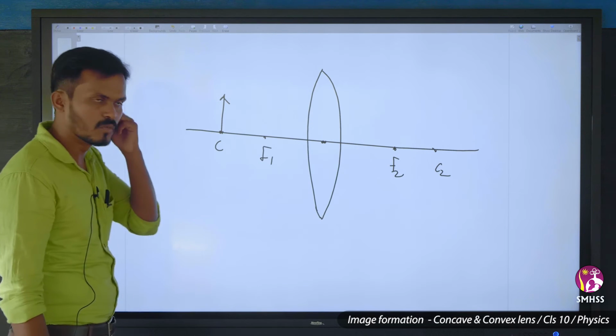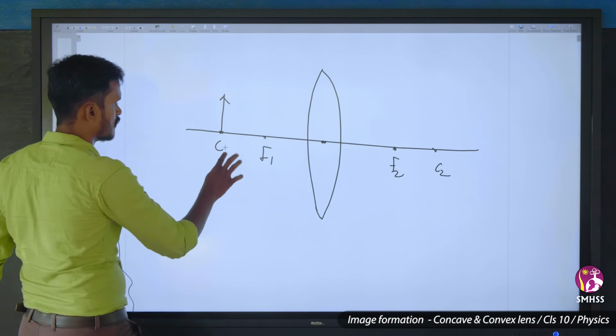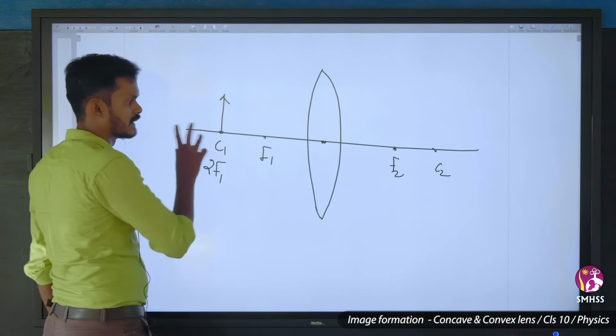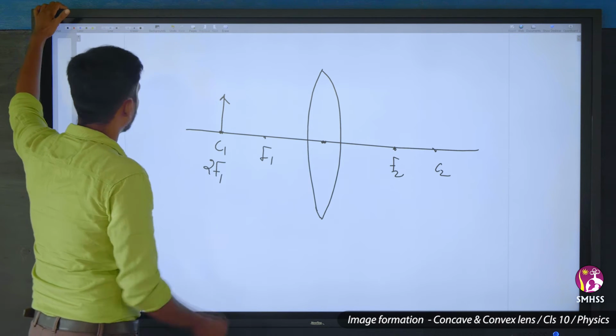So now I have moved the object to C, that is C1 or 2F1. I have moved it to this place. Now what will happen, we'll see.